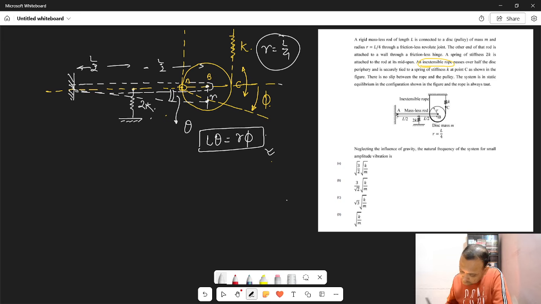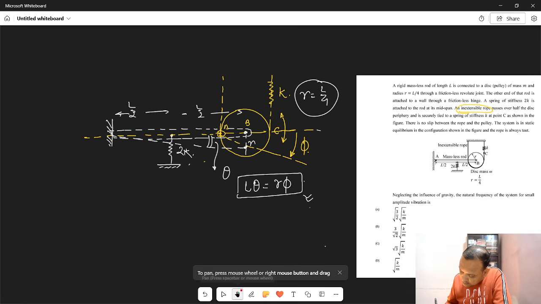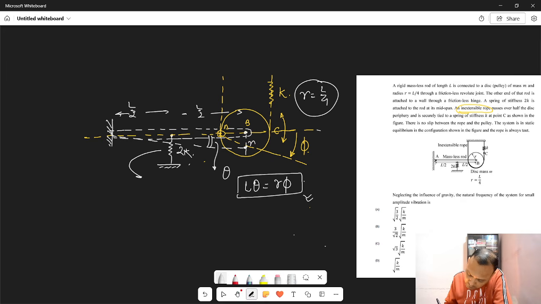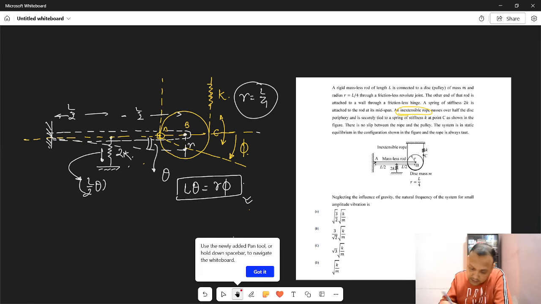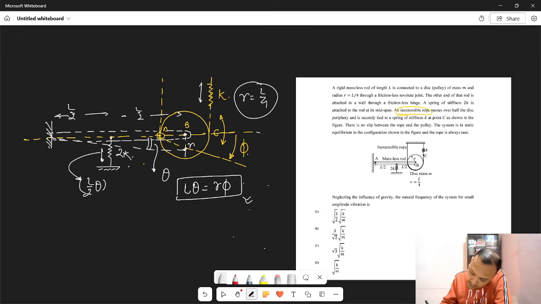When this scenario happened, जब ये हो रहा है, at that time, how much is the compression in this spring? How much is it compressed at this moment? At this moment, it is compressed by L by 2 times theta. Very good. And what about the other spring? This spring. This spring shall be compressed with the same amount by which point C has been moved down.